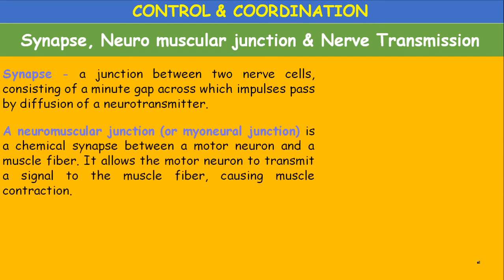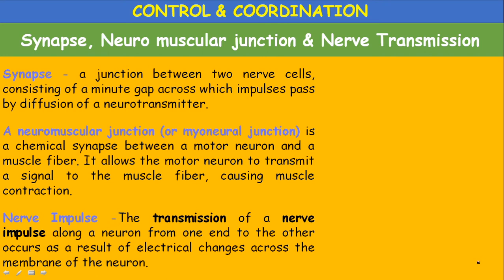A neuromuscular junction, also called myoneural junction, is a chemical synapse between a motor neuron and a muscle fiber. It allows the motor neuron to transmit a signal to the muscle fiber, causing muscle contraction. The muscle contraction depends upon the neuromuscular junction.